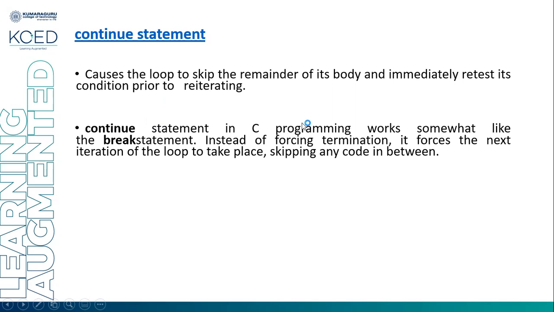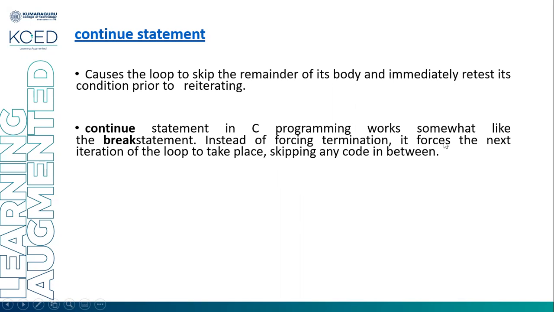The continue statement in C programming works somewhat like a break statement. Instead of forcing termination, it forces the next iteration. It won't terminate the loop, but once the continue statement is encountered, the remaining statements within the loop will not be executed. Again, the loop will go to the next iteration and check the condition, and if the condition is true, it will come inside. It is used to skip a particular iteration.